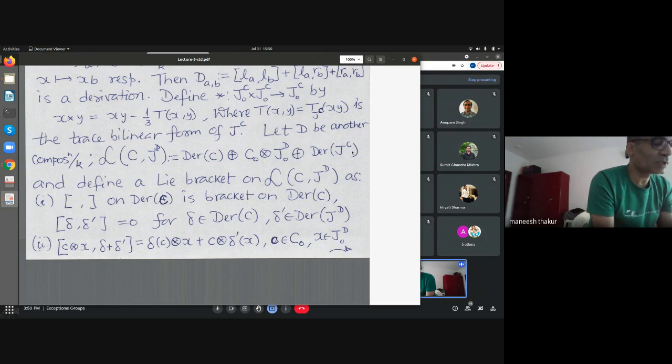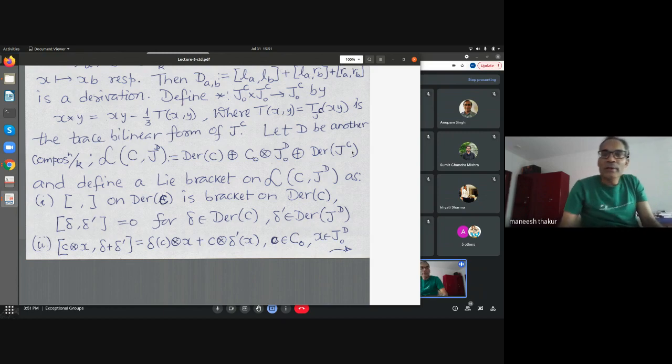Anyway, I've gone so fast today that I'm taking some little bit of extra time to correct my mistake. So here the mistake is that the C is D. I goofed up here. There is a D here. So if I take a derivation here and take a derivation there, then their Lie bracket is 0. So here this is correct, but here there is a mistake. Please correct that. So that bracket is 0.